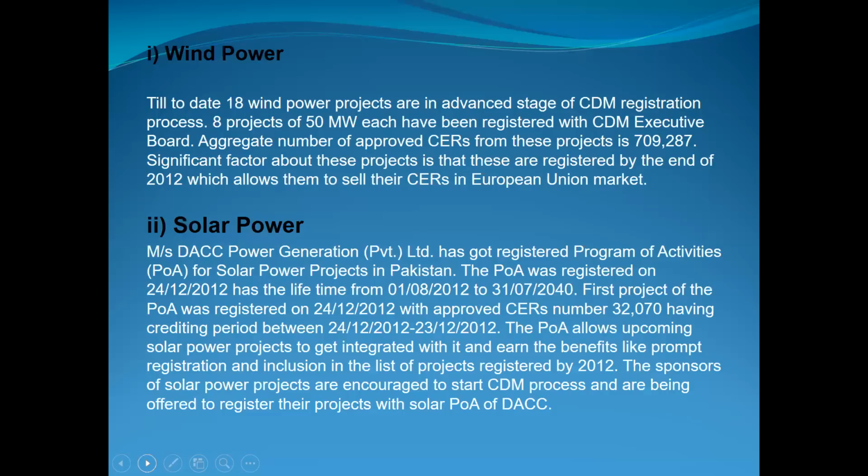Wind power and solar power all come under the category of renewable energies. Wind power: to date, 18 wind power projects are in an advanced stage of the CDM registration process. 8 projects of 50 megawatts each have been registered with the CDM Executive Board. The aggregate number of approved CERs from these projects is 709,287. Number 2 is solar power.